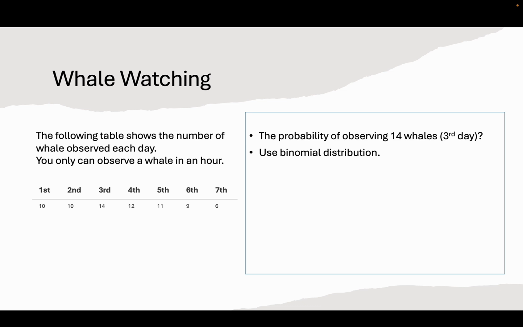The following table shows the number of whales observed each day. You can only observe a whale in an hour. What is the probability of observing 14 whales per day?